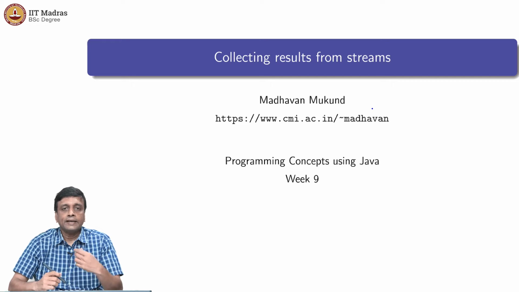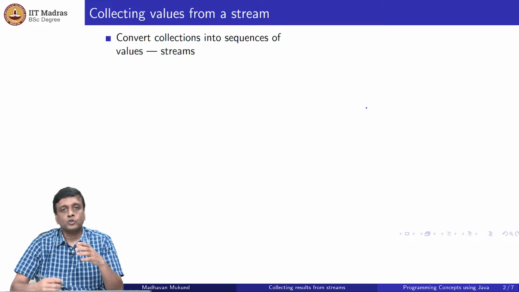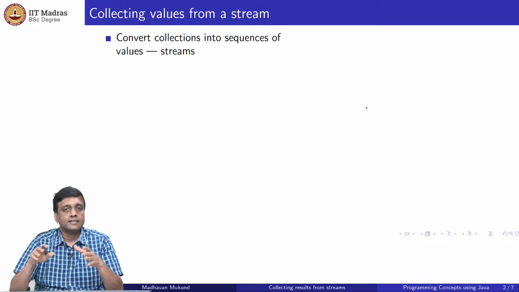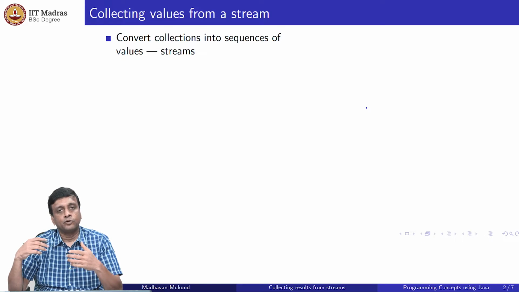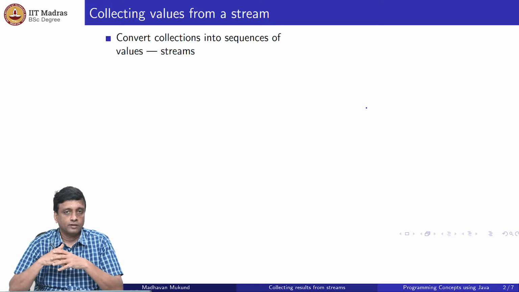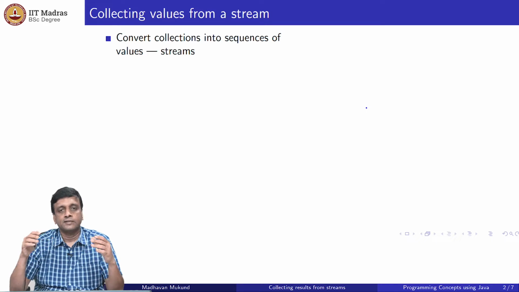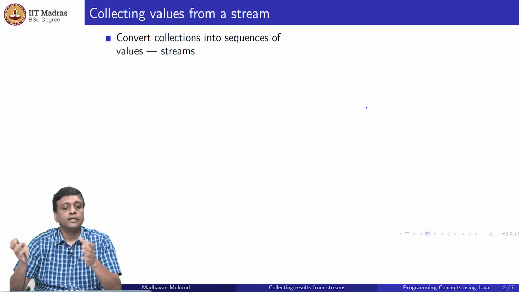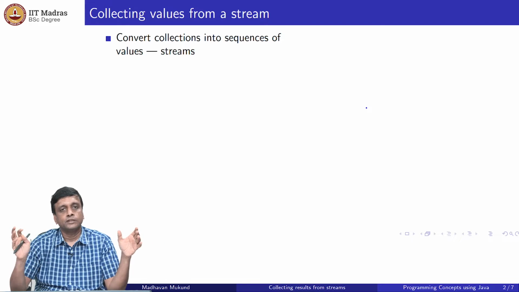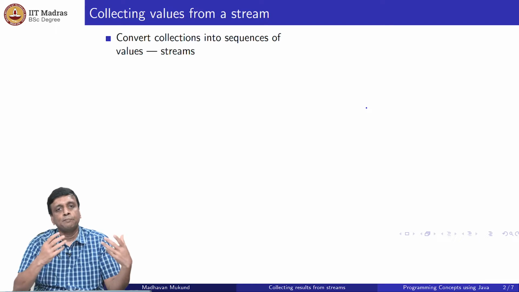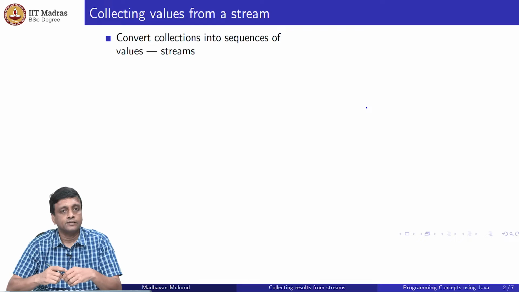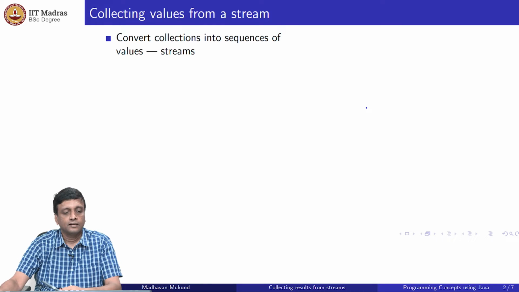So when we started looking at streams, our intention was to think of collections as streams. So rather than iterate over a collection, where an iteration produces a sequence of values from the collection, we said, okay, let us take the sequence as our primary object of interest and think of it as a stream. So we convert a collection into a stream, a sequence of values, and then we apply these stream processing things in order to do interesting things with this collection.